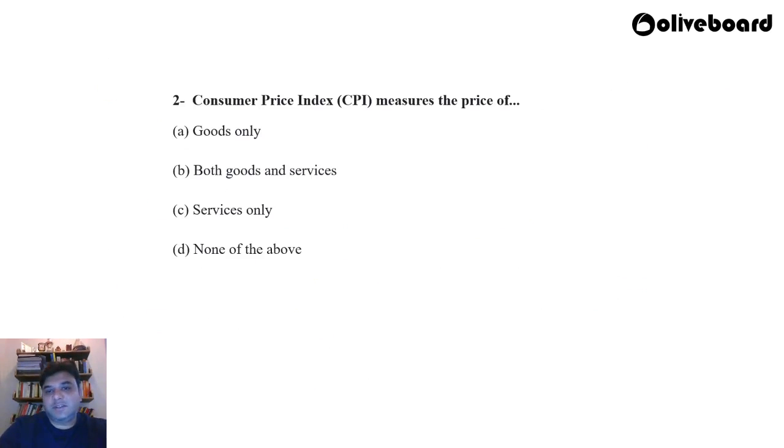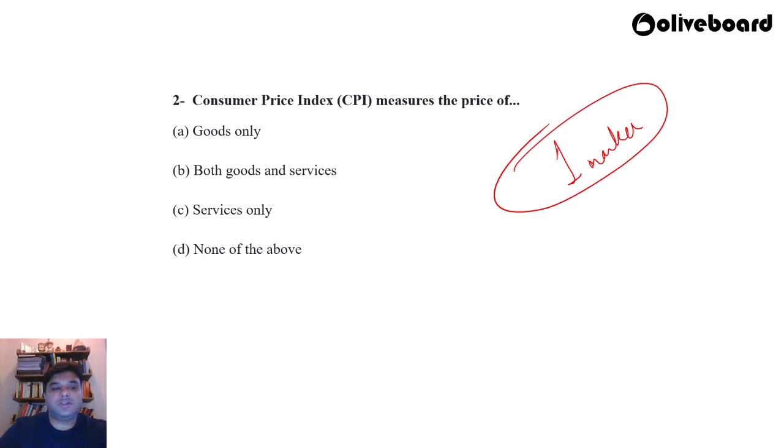Consumer price index measures the price of: A. goods only, B. both goods and services, C. services only, D. none of the above. See, it's a very easy question. It could be asked as a one marker. This is a typical phase 1 question. In phase 1, when you talk about the static portion, these are typically the questions which are asked.